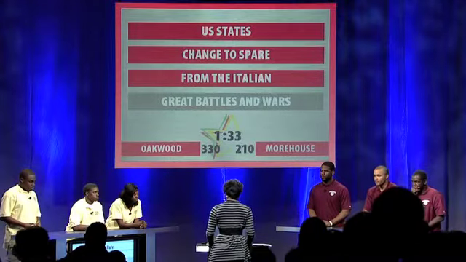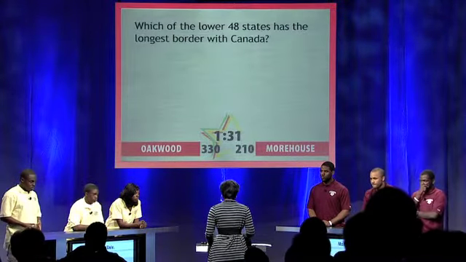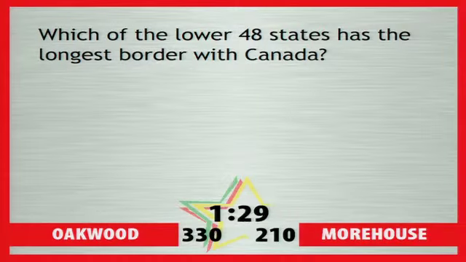U.S. states. Which of the lower 48 states has the longest border with Canada? Oakwood: Washington. Incorrect. Can you take it? Montana. Montana's correct. Your bonus question is 5 points apiece and a 5-point bonus for all three. What three Canadian provinces share a border with Montana? Alberta, Saskatchewan, and British Columbia. For 10 out of 20 points.